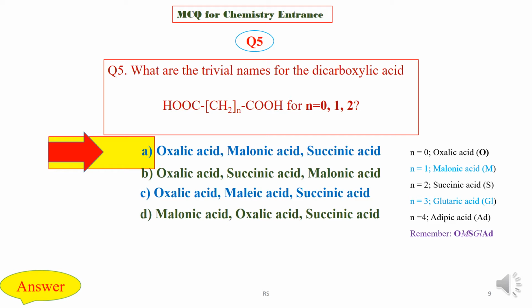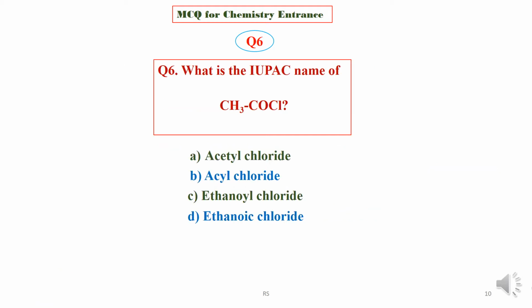These are the trivial names for these dicarboxylic acids. Question 6. What is the IUPAC name of CH3COCl? Acetyl chloride or acyl chloride or ethanoyl chloride or ethanoic chloride? Find the correct IUPAC name.